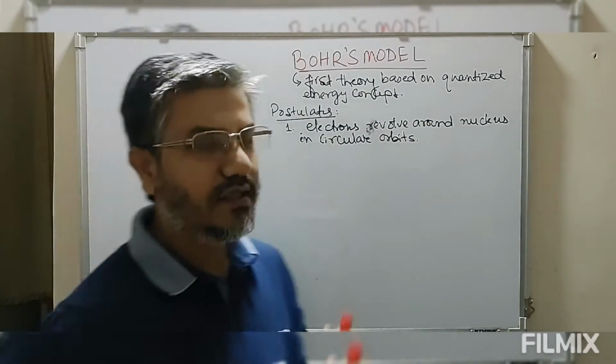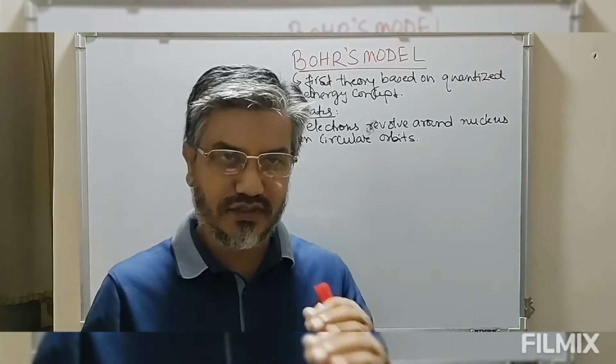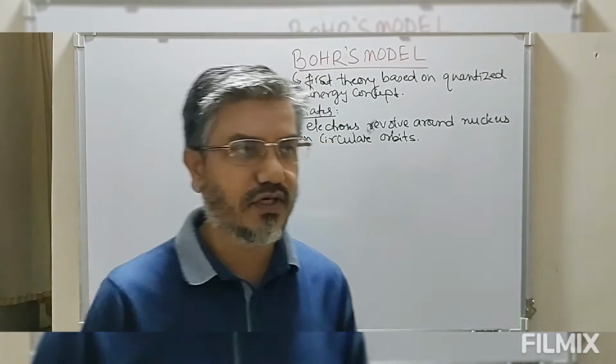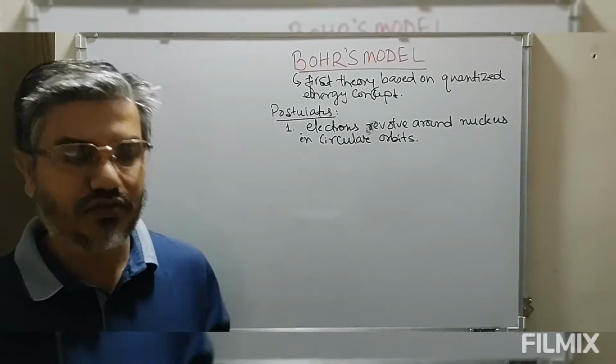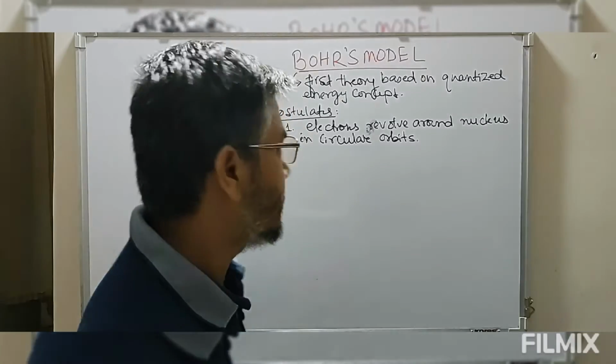So we have these electrons moving around this nucleus, which is positively charged and placed exactly at the center of the atom. Around this we have electrons in circular orbits, so electrons are moving in circular orbits around this nucleus.